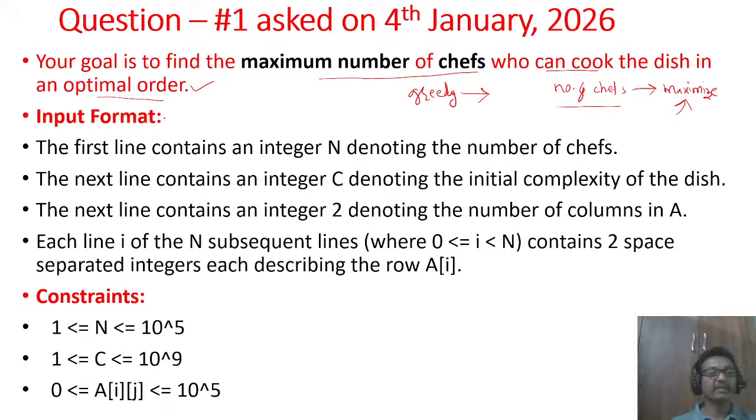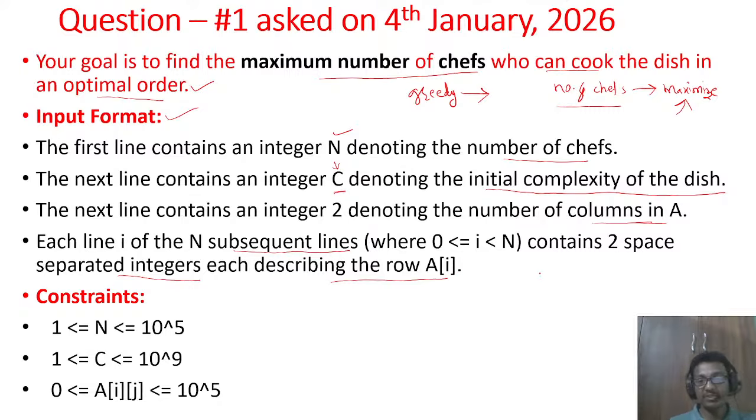Right. Then he has given some input format. The first line contains an integer n, denoting the number of chefs. Then the next line contains an integer c, denoting the initial complexity of the dish. Then the next line contains an integer denoting the number of columns in a. Then there will be n subsequent lines, each containing two space separated integers, each describing the row a of i.